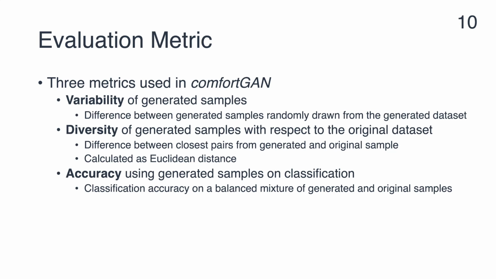It is defined as the difference between closest pairs from generated and original samples. It is calculated as Euclidean distance. The third one is machine learning accuracy using generated samples on classification. It is defined as the classification accuracy on the balanced mixture of generated and original samples.